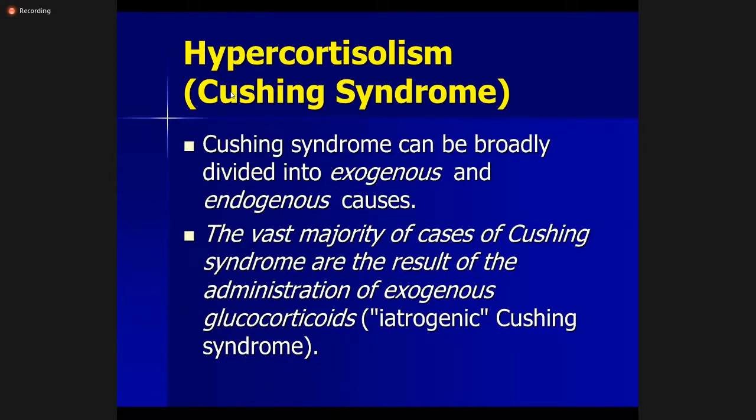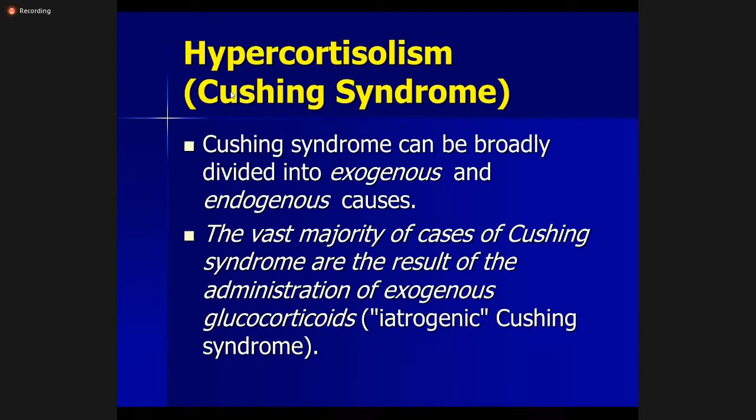The vast majority of Cushing syndrome cases with excess glucocorticoids or excess cortisol are due to exogenous administration of steroids or glucocorticoids, which is called iatrogenic Cushing syndrome. We have seen that there are a number of quacks sitting in places. It is common practice in Pakistan that these quacks prescribe glucocorticoids to people because they have an anti-inflammatory effect. So the symptoms of any disease in the patient are masked or suppressed.